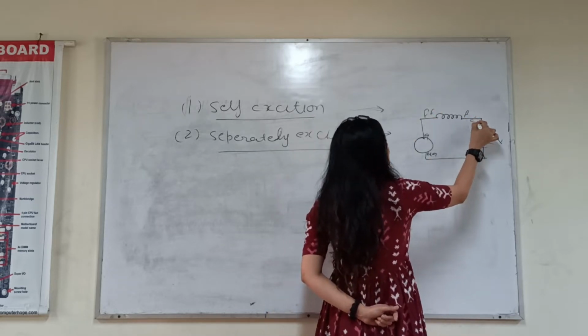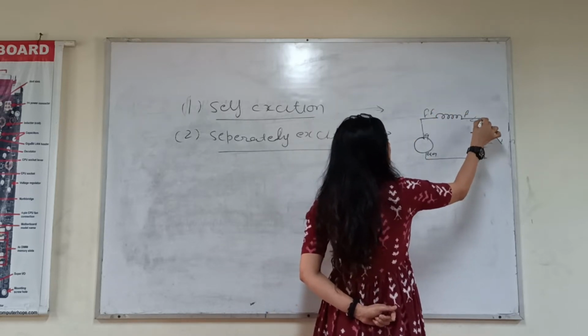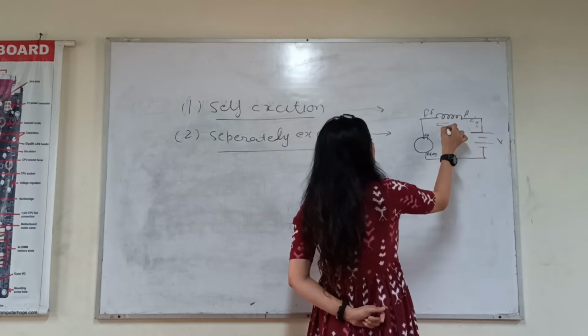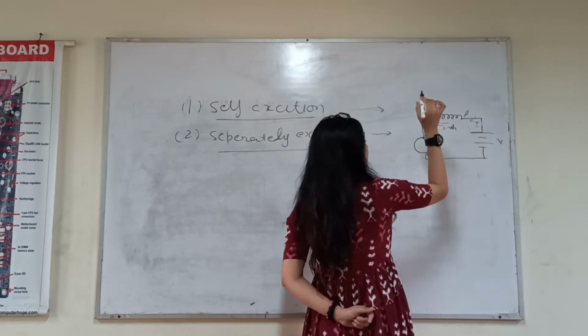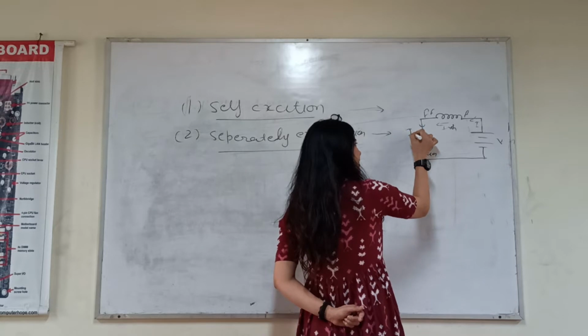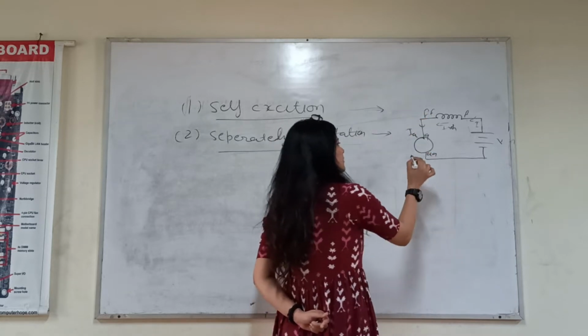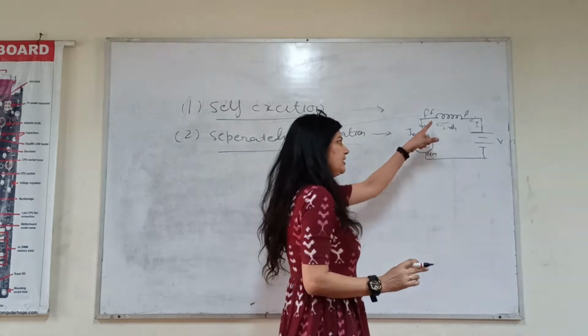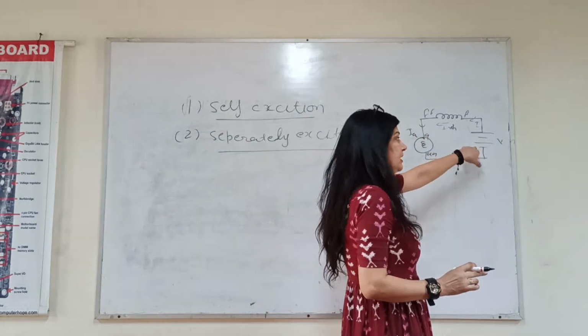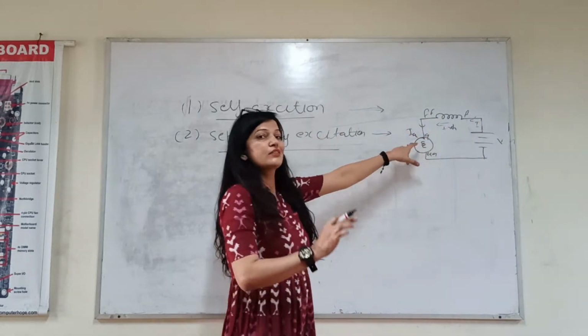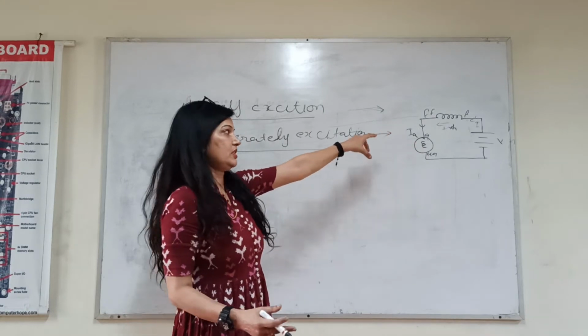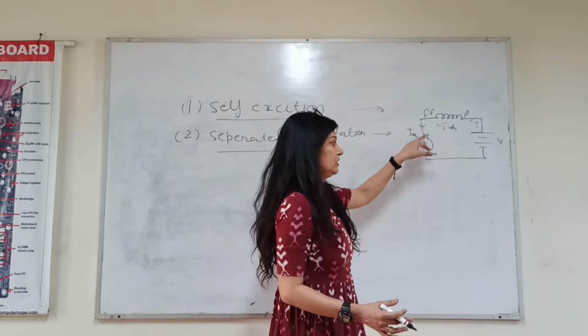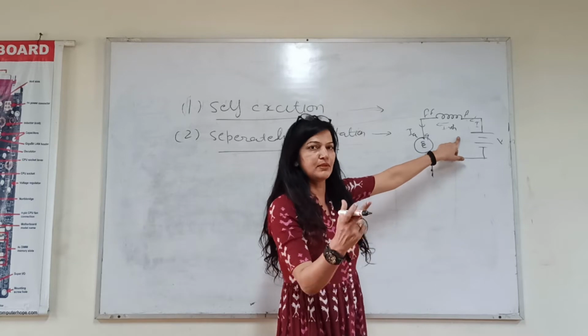So this will be the current flowing through the field winding and the current through the armature winding. When both the armature winding and field winding are connected to the same source, this system is called self-excitation, because both the windings are connected to the same supply line.